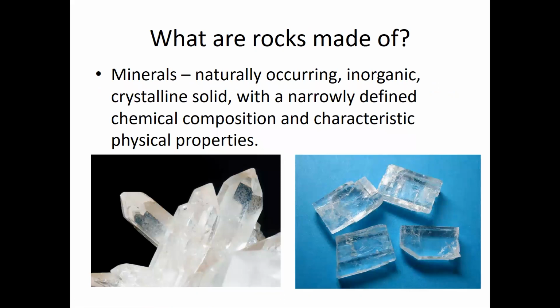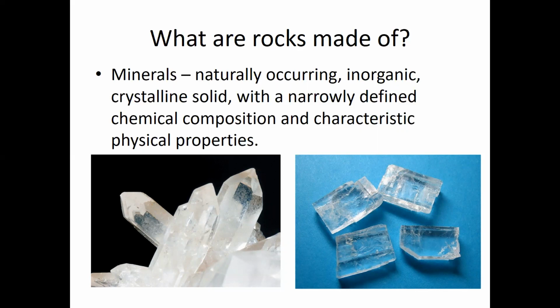So first of all, what are rocks made of? Well, rocks are made of minerals, which are naturally occurring inorganic crystalline substances. They have a very specific chemical composition and characteristic properties.